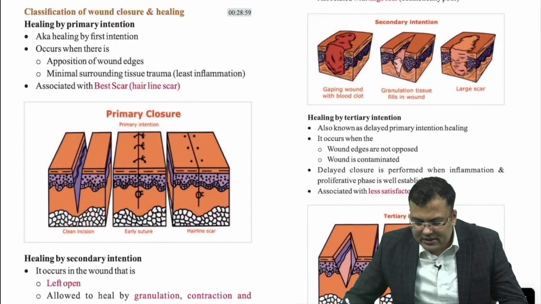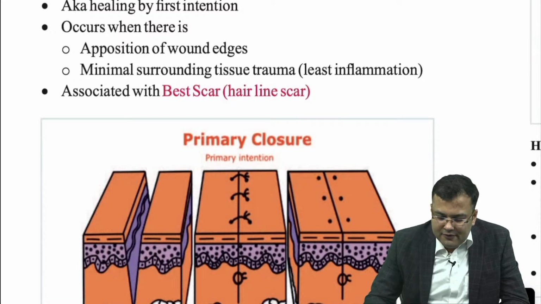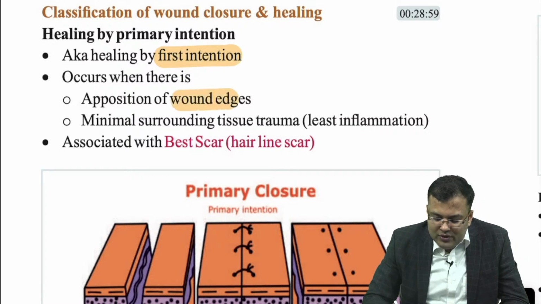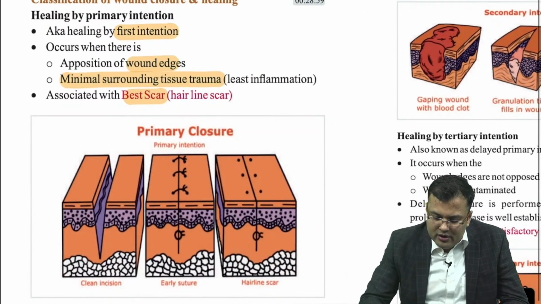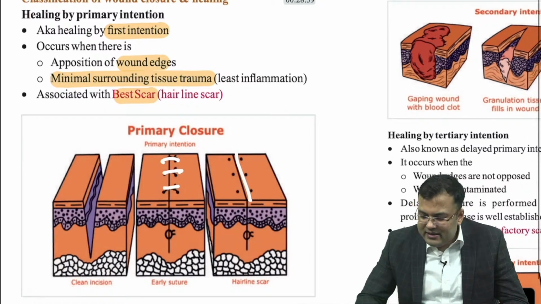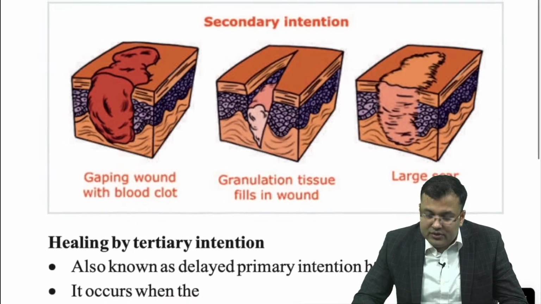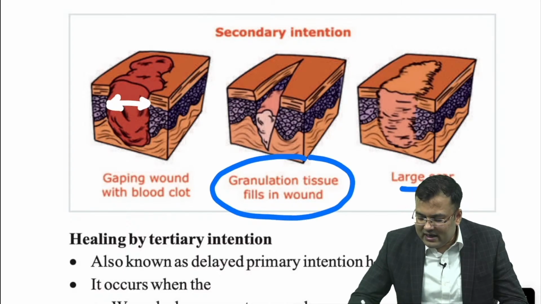Okay. Let's discuss what is primary, what is secondary. Healing by primary intention is also known as healing by first intention. Here we have to oppose the wound edges by suture. There is minimal surrounding trauma, best scar. You do the suturing, and you can see hairline scar. In secondary intention, you can see this wound is having gaping, and since it is gaping, you just leave it. The granulation tissue fills the wound and a large scar is there.